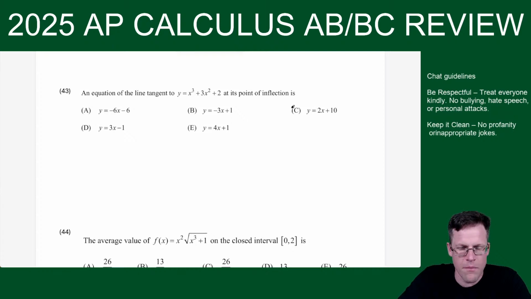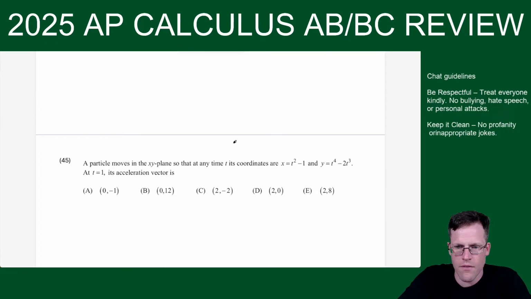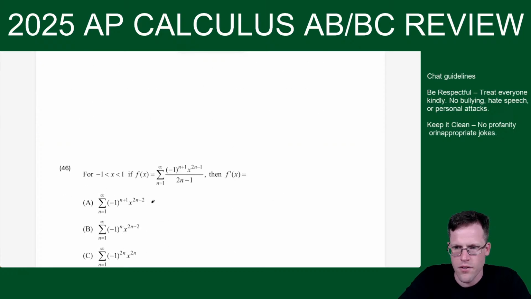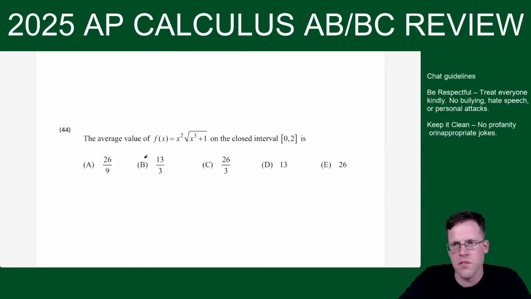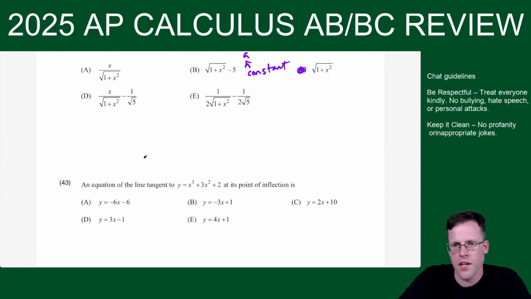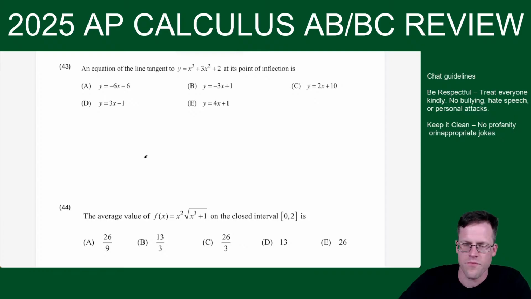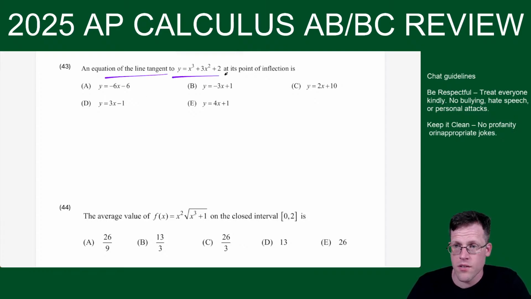Yeah, BC is coming soon. See, here it is, 46. Stay tuned. So 45 and on is BC only. We're getting close to the end of the AB stuff. All right. Equation of a tangent line to this at its point of inflection. There's a lot happening here. We have to just know the difference between y, y prime, and y double prime.